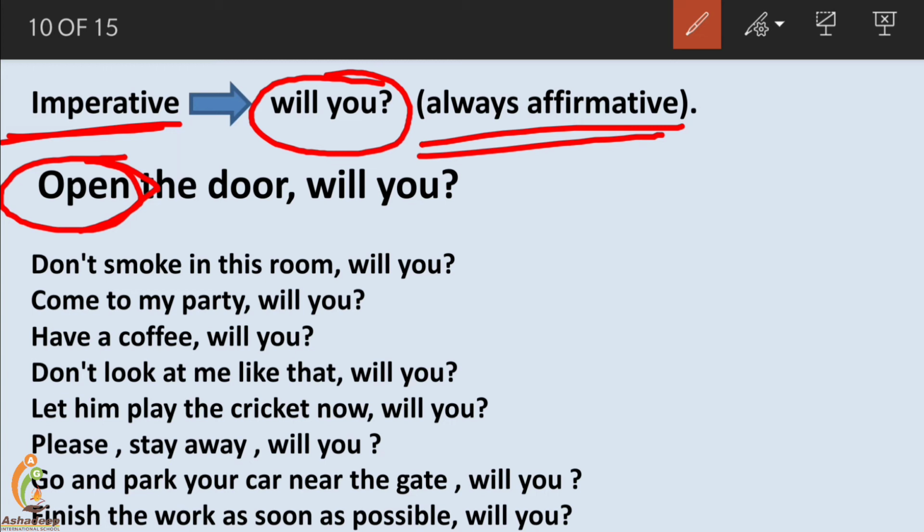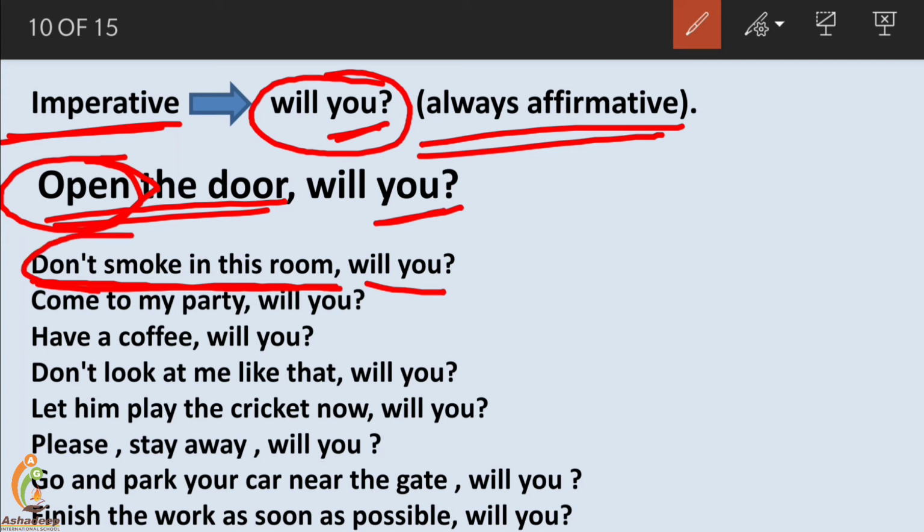And friends, why you? As I told earlier, in an imperative sentence the speaker gives an order or request to the listener only, and for the listener the second person pronoun is used, it is you only. That's why you is used here. Open the door, will you? Don't smoke in this room, will you? Here don't makes it a negative sentence, and the question tag is positive.